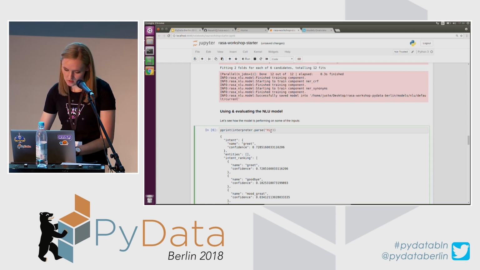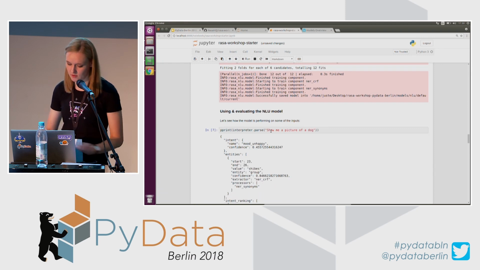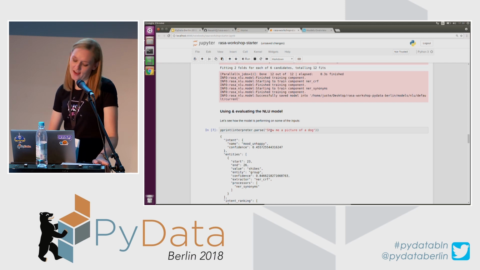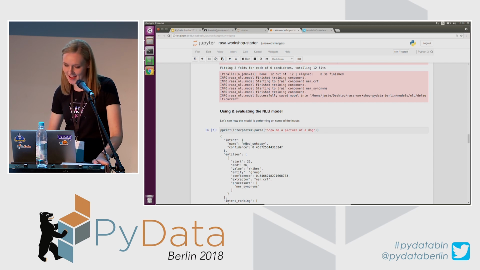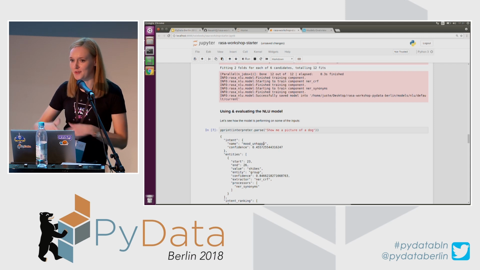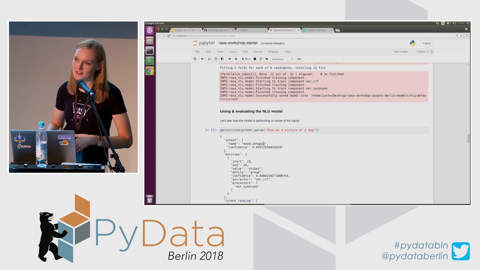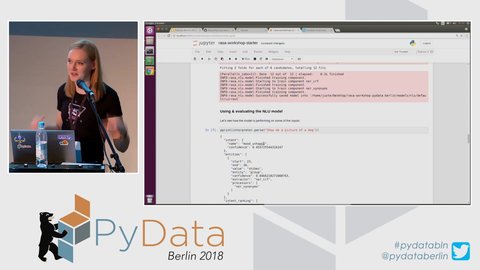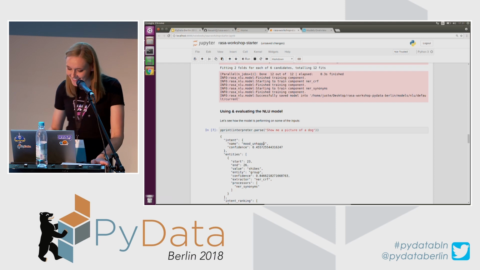I will try another one, something with entities. I will try, show me a picture of a dog. Okay. So it thinks that it is unhappy, but I think it predicted mood unhappy because of those examples where a user said, I'm unhappy, but just show me a picture of a dog and I will feel better.